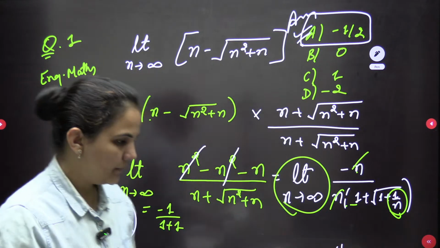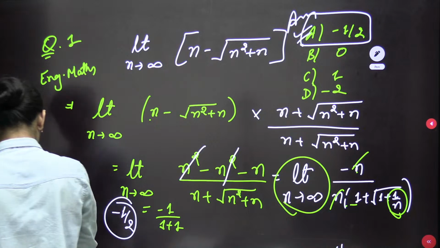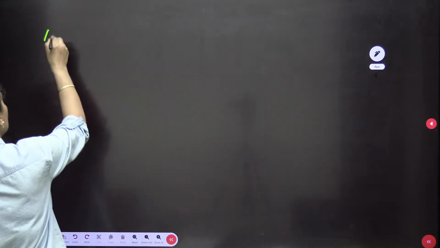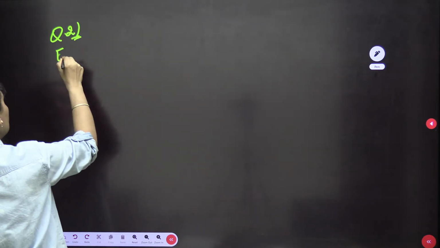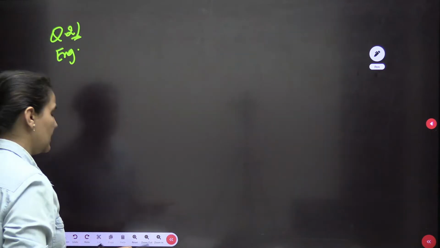All right. This question is from linear algebra. Again, the question is of engineering maths.